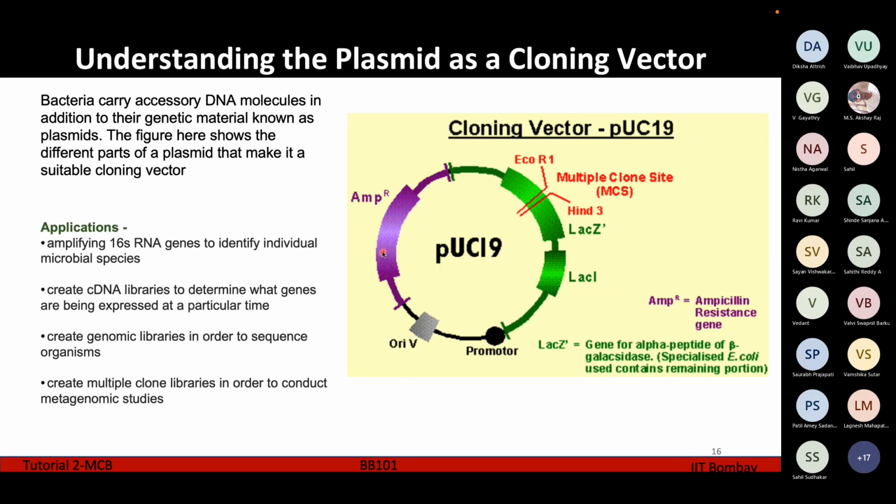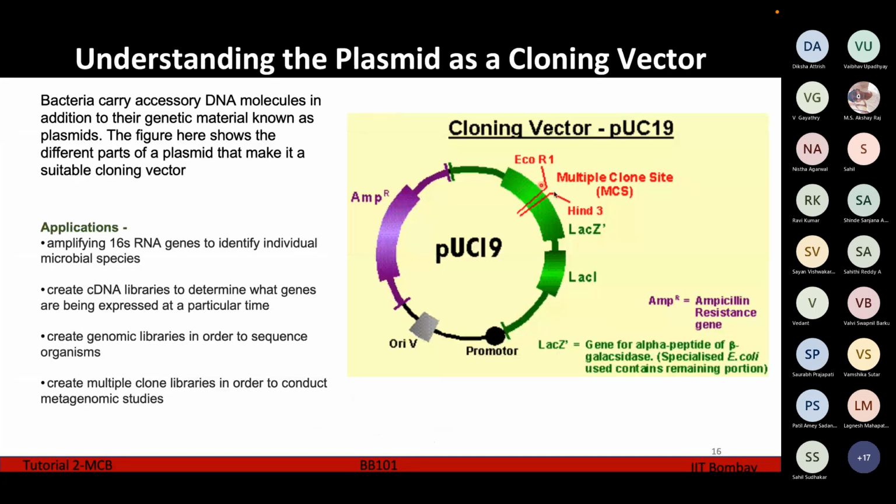A plasmid usually has one site which codes for antibiotic resistance, and here this part in violet color is the gene coding for ampicillin resistance. It also has certain genes which code for different enzymes which the bacteria uses for fermentation of its own food. Here the genes are given in green color. These are the LacZ gene and the LacI gene. They code for enzymes which help the bacteria to metabolize lactose.